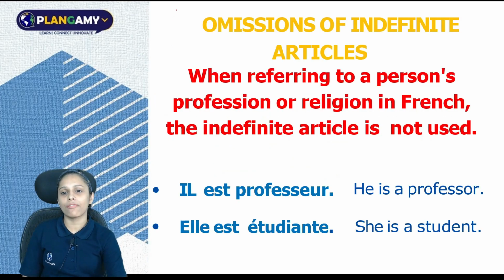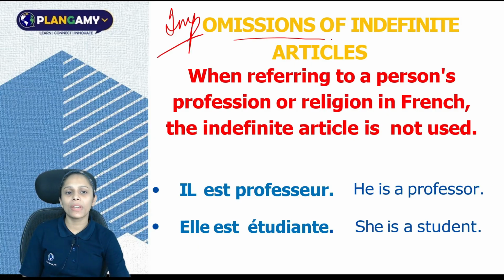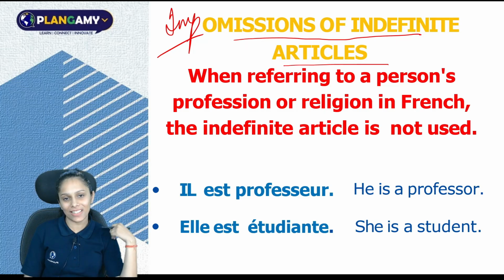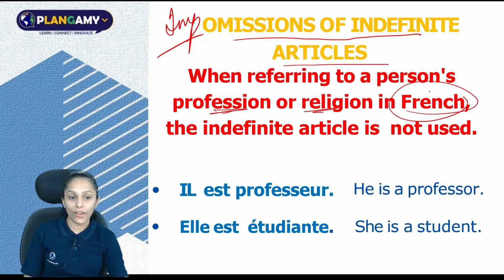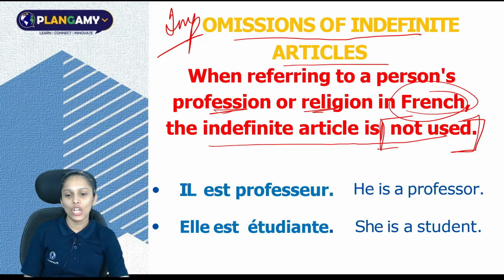Now this is again very important. It says omission of indefinite article, that is, when or in which cases you don't have to use indefinite articles. Let's try to understand it. When referring to a person's profession or religion in French, the indefinite article is, as you can see here, not used. So here are two different examples.